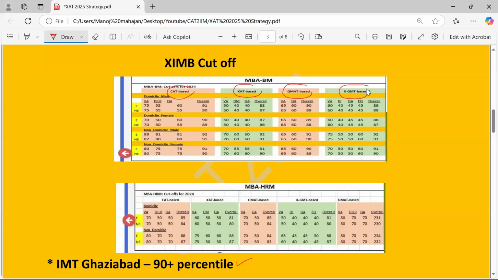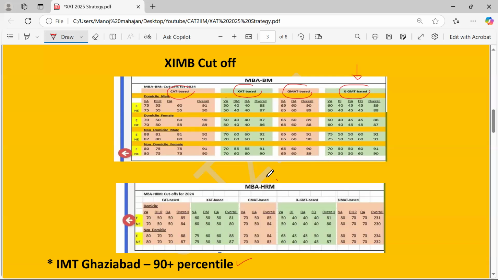The last date for XIMB is 23rd of December, and the CAT 2024 result should be out soon. If you are meeting the CAT sectionals and the overall cutoff, you can apply through CAT also. Otherwise, you definitely have to focus on the XAT. If you are writing GMAT, or XGMT, the exam they conduct on their own, this can also be looked at if you don't do that great in the CAT as well as the XAT.